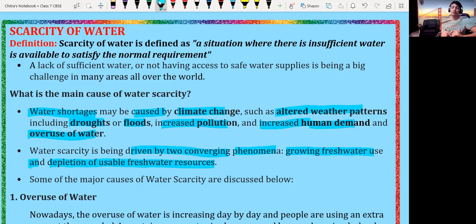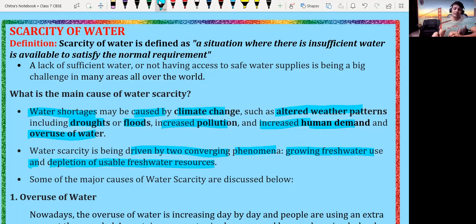This is the big problem by which we are facing the scarcity of water nowadays. We are using water from the surface of the earth, even underground water, but still we are unable to satisfy the normal requirement of the people for irrigation, for drinking water, or for domestic uses of water.